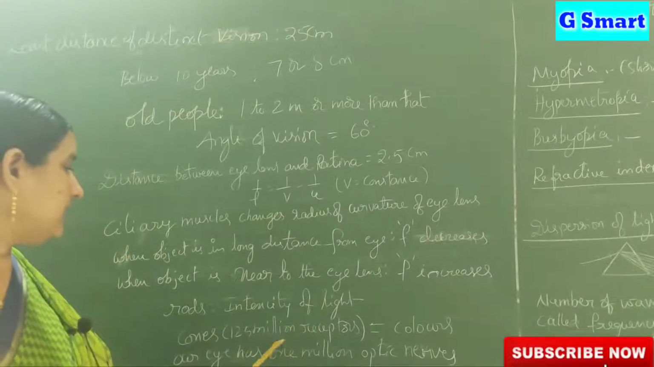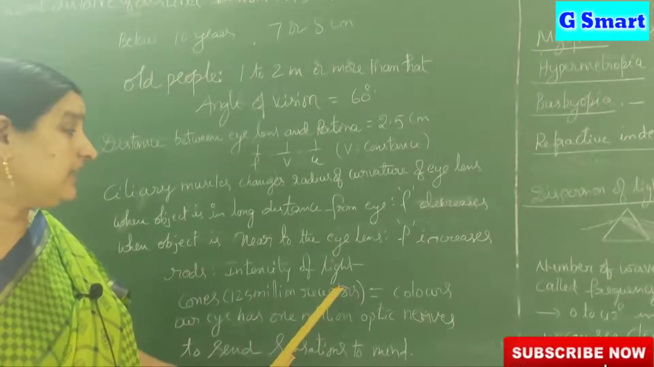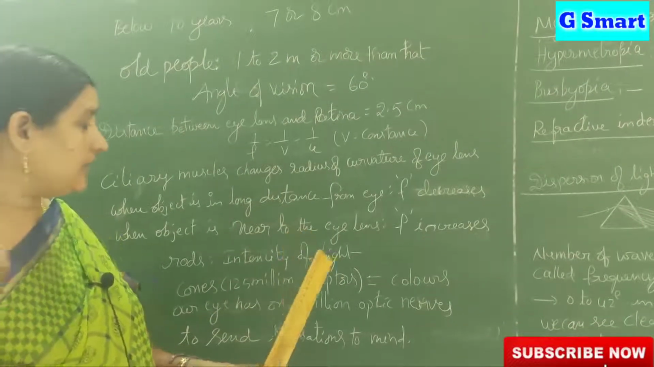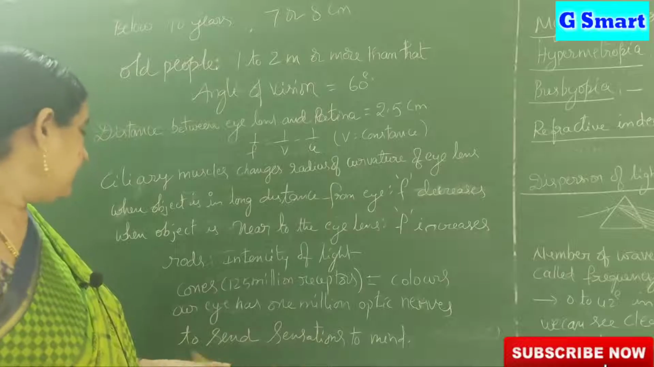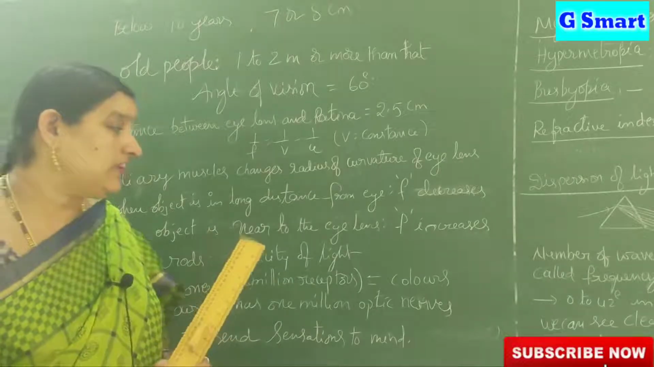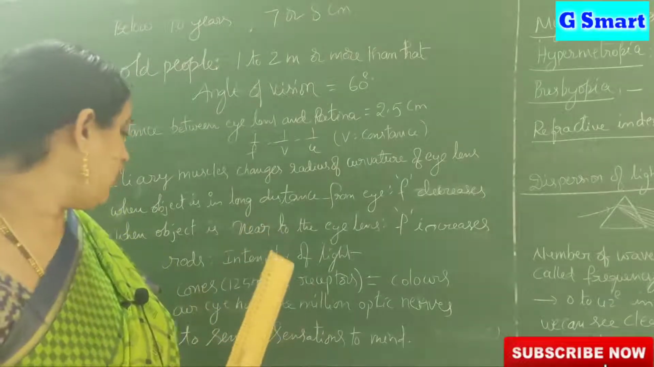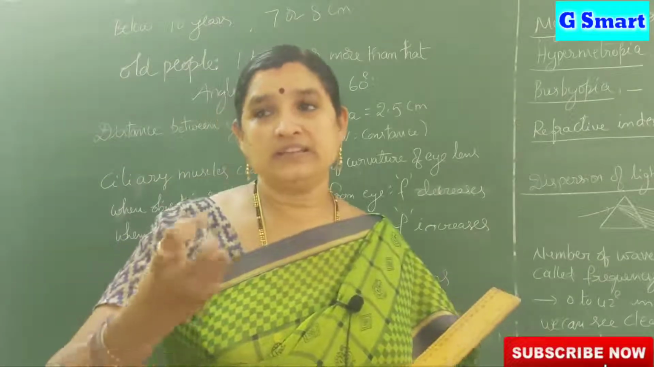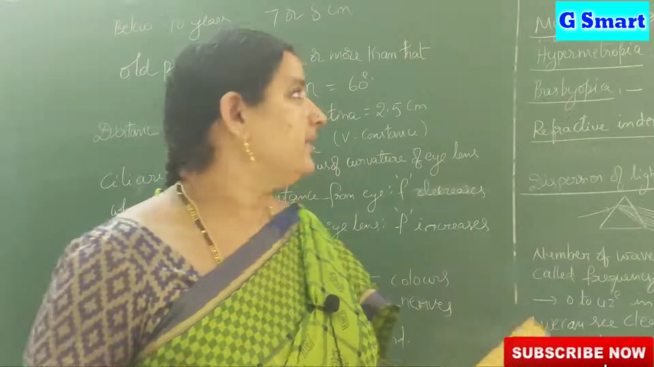In the cones we have 125 million receptors which receive the different colors of light. Our eye also has a million optic nerves. It collects the information and sends it to the mind.